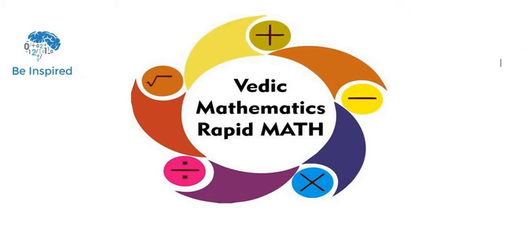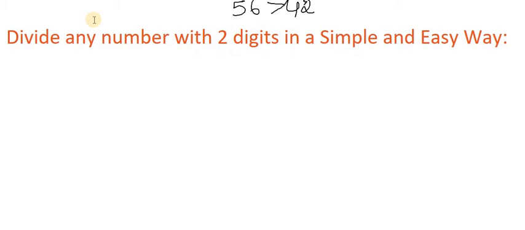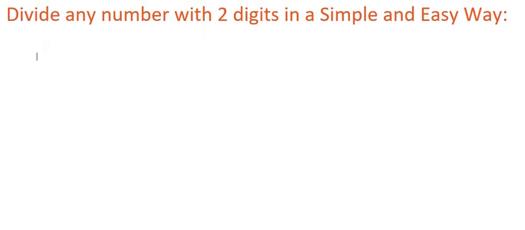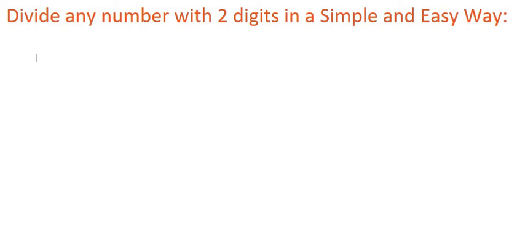So today we are going to learn one fast math calculation tip, that is Vedic math. By using this, we'll see a fast math calculation tip today. We are learning to divide any number by a two-digit number in a simple and easy way.